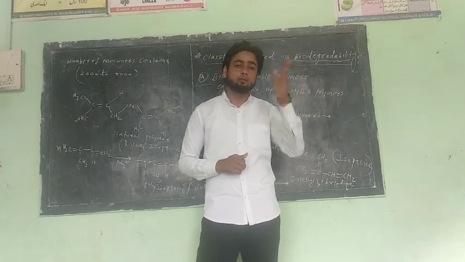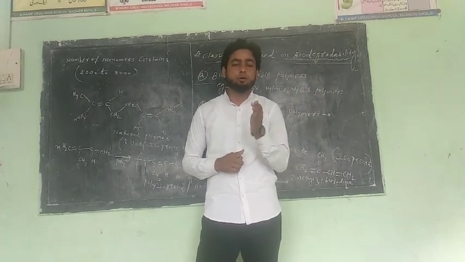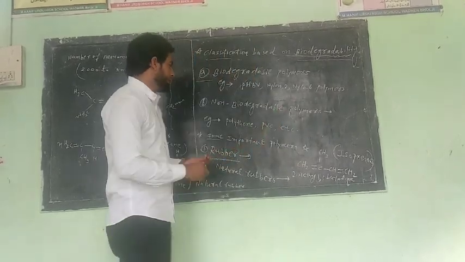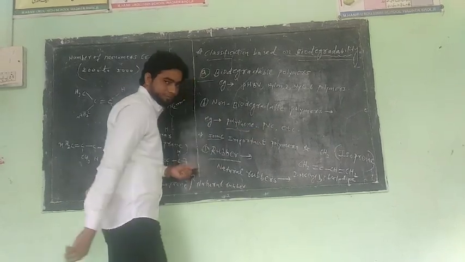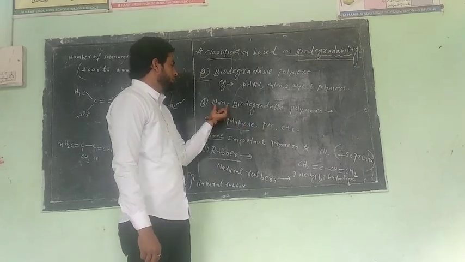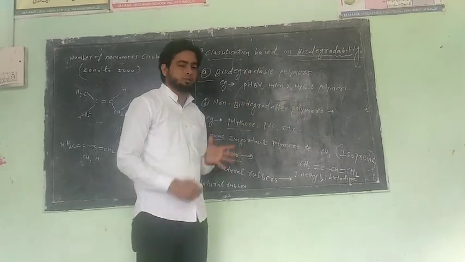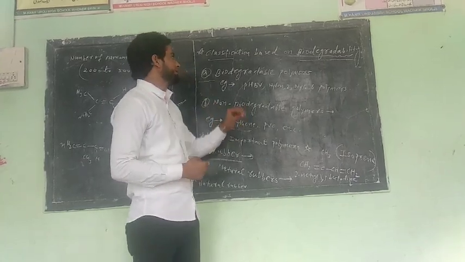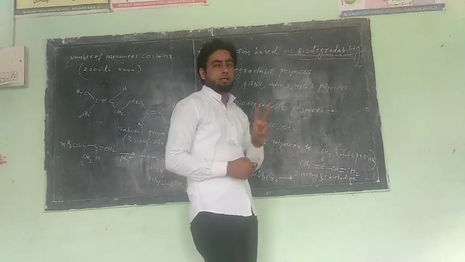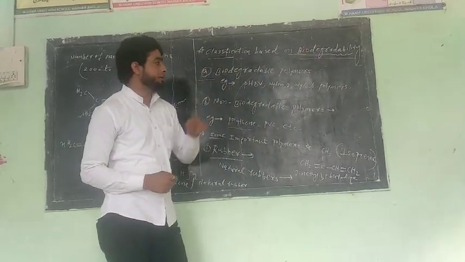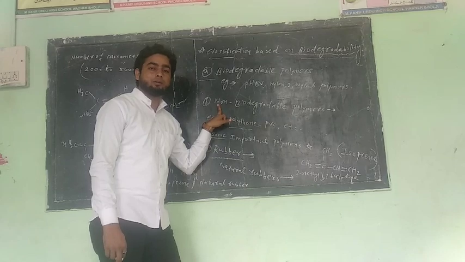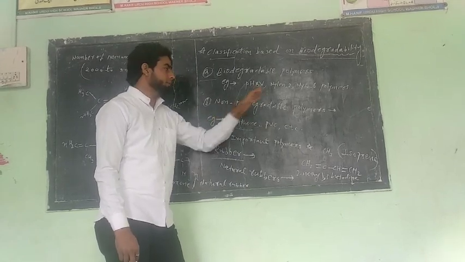Like that example, Mumbai, due to the problem of polythene. Clear? For example, first polythene, PVC. PVC is polyvinyl chloride. These both are examples of non-biodegradable polymers. Clear? So classification of polymer based on biodegradability has two types, biodegradable and non-biodegradable. Biodegradable easily breaks down and does not create an environmental problem. Non-biodegradable does not break down and creates an environmental problem.